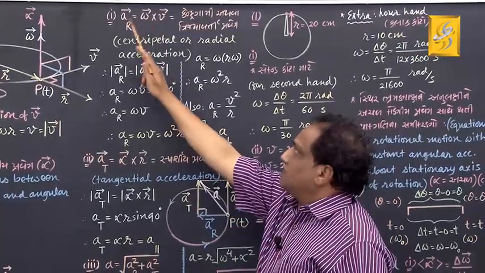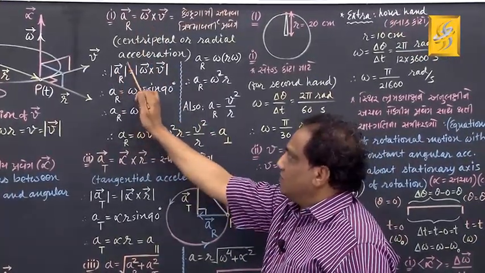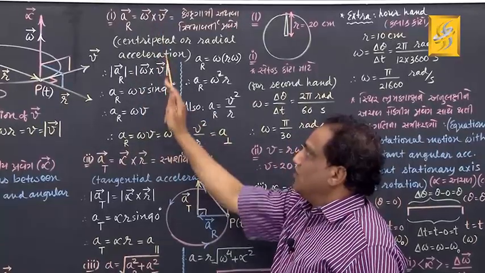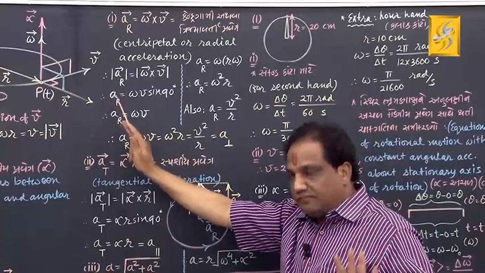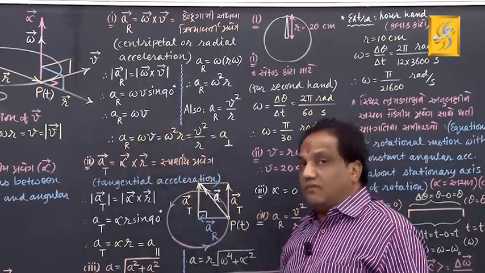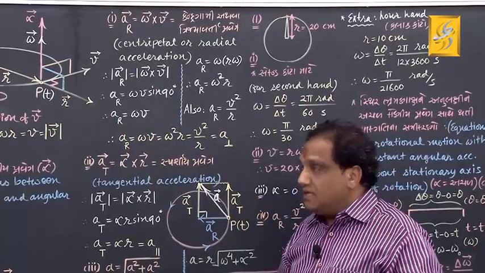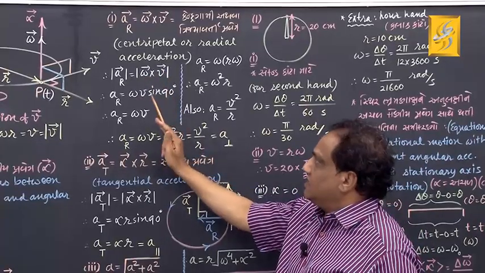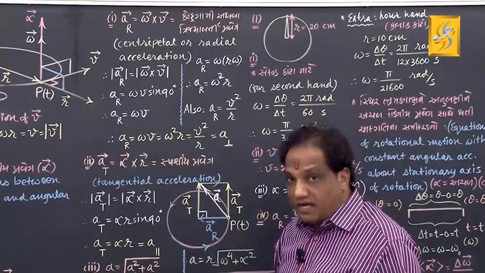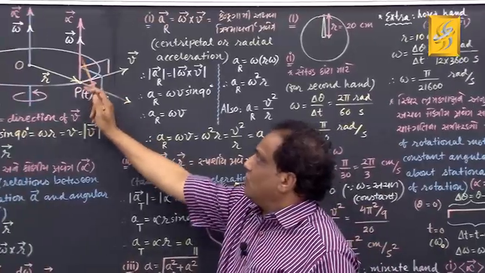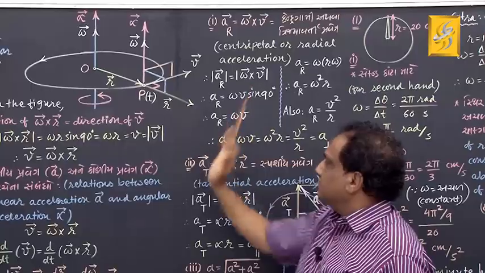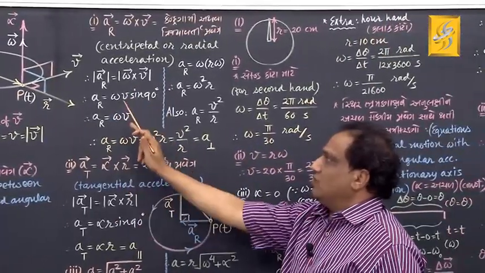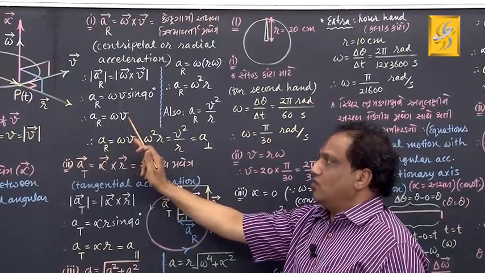Take magnitude on both sides. The magnitude of vector A_R is simply A_R. The magnitude of vector A cross vector B is AB sin theta. Similarly here, omega V sin theta. Theta is right now 90 degrees, the angle between vector omega and vector V, as you can see. Now sin 90 is 1. So we get one formula, which is omega into V.